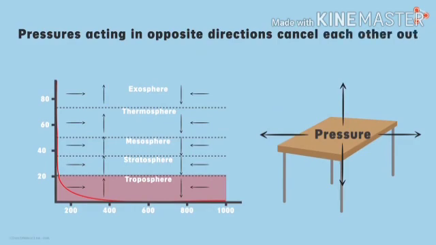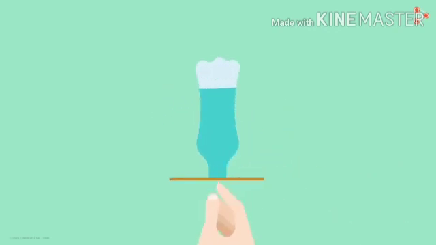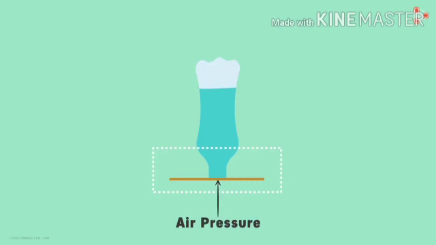Here is one cool experiment that you can also perform at home. Take a plastic bottle filled with water. Take a cardboard paper and place it on the open end of the bottle like this. Hold this paper with your hand so that it does not move from its position and invert the bottle. Now let go of the paper. What did you see? The cardboard paper sticks to the surface. Why is it held to the surface? It is held to the surface because of the air pressure that is pushing the paper in the upward direction. The upward air pressure is sufficient to counter the downward push exerted by the water.